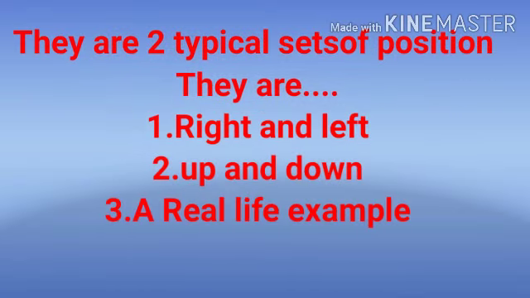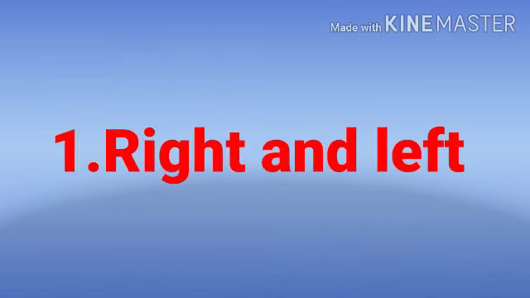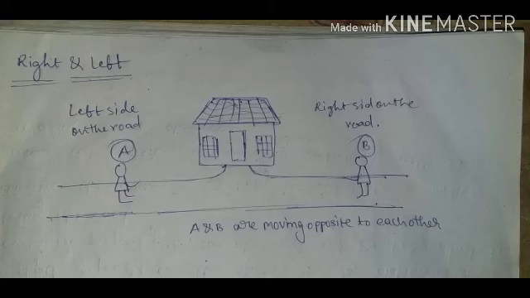There are two typical sets of positions: one is right and left, the other is up and down, with real life examples. First one, right and left. For example, let us consider two persons A and B moving opposite to each other.